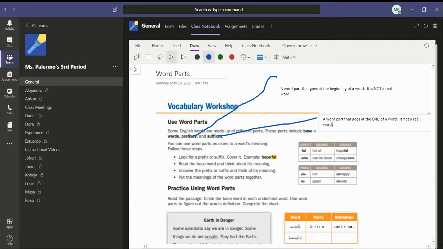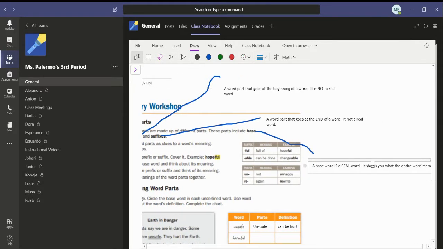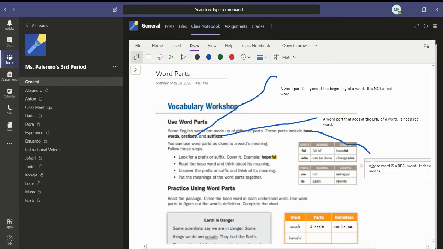And finally, the base word. So, a base word is a real word. It shows you what the entire word means. So in a word with a prefix and a suffix, there's always a base word. Like the example they give you here is hopeful. We all know what hope means, and if you add F-U-L, you are full of hope.